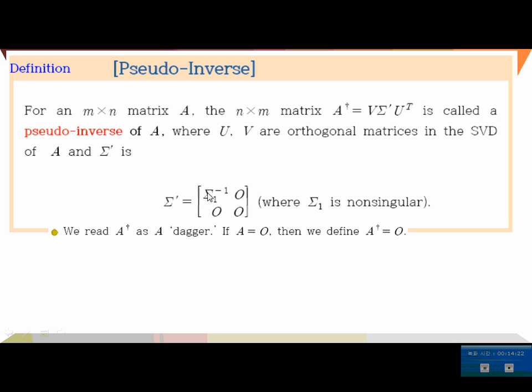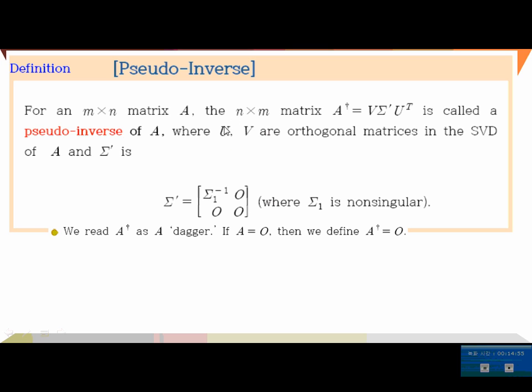Put it in here and define it as Σ', then A† can be defined in this way. We call this a pseudo inverse. If A is a non-singular matrix, then A† is itself A inverse. It is the same. We read this pseudo inverse as A dagger. If A is a zero matrix, then A† is defined as a zero matrix as well.